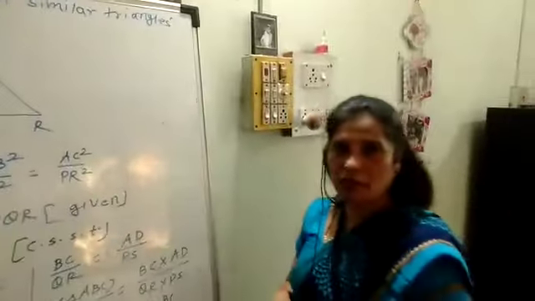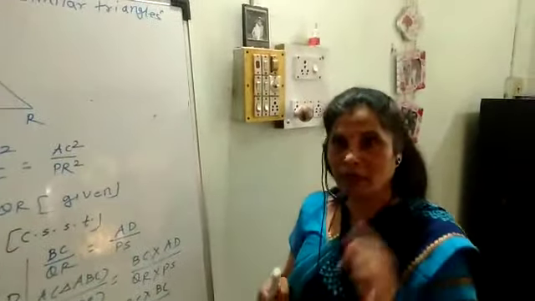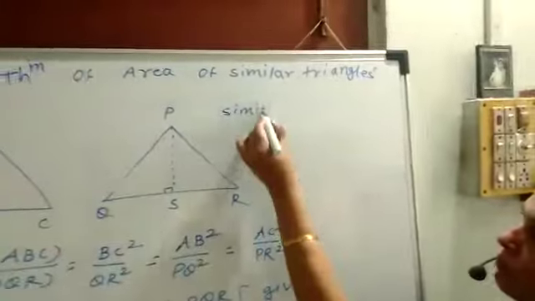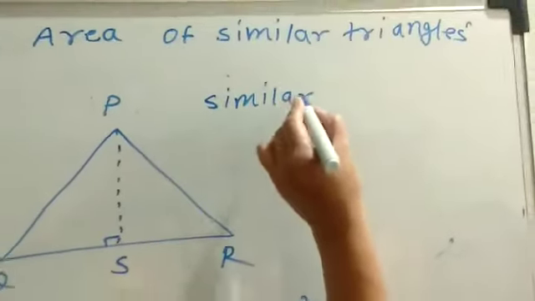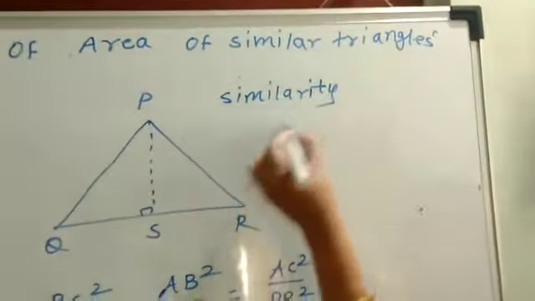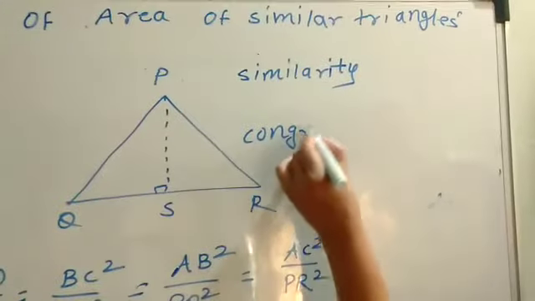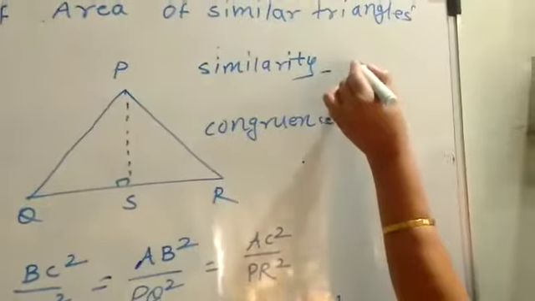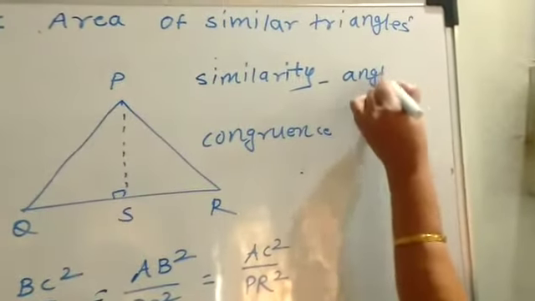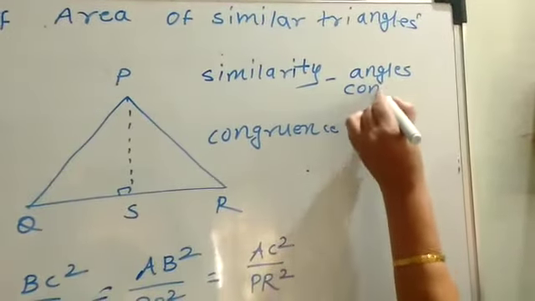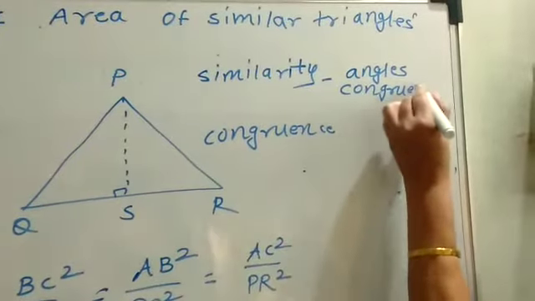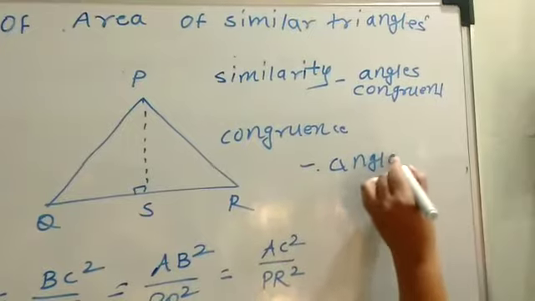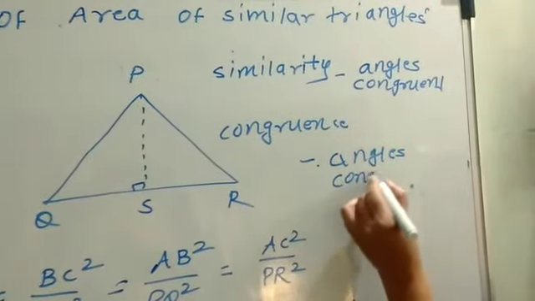Before we start, you must know the difference between similarity of triangles and congruency. In similarity, corresponding angles are congruent, and in congruency also corresponding angles are congruent.